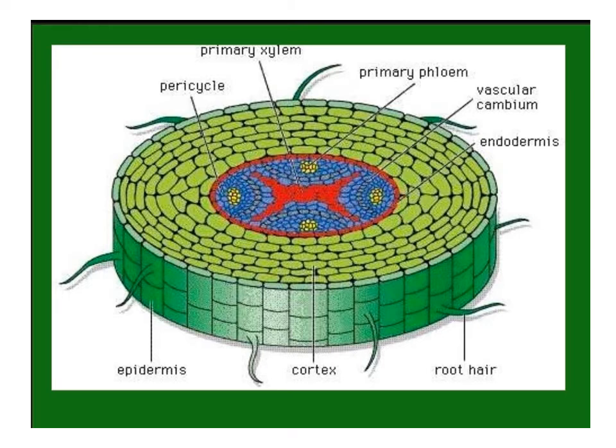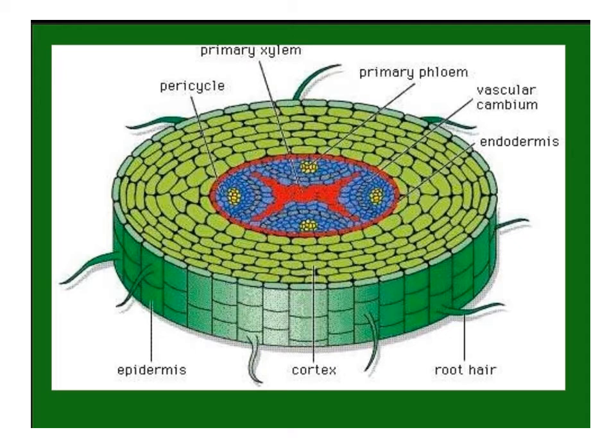Here is the transverse section of the plant, which shows each and every part in distinct form. The outermost is the epidermis, below there is the cortex region, which consists of different types of tissues.